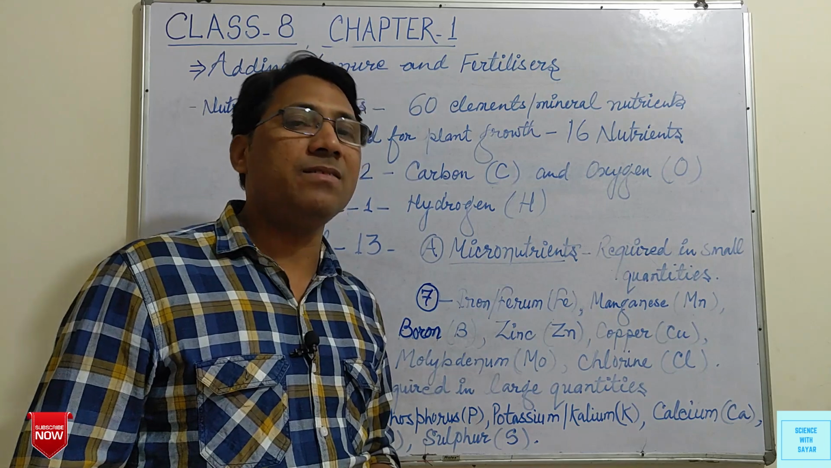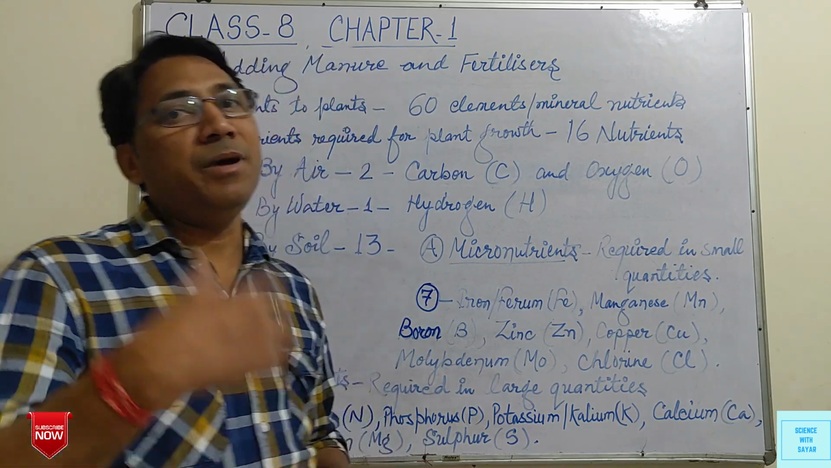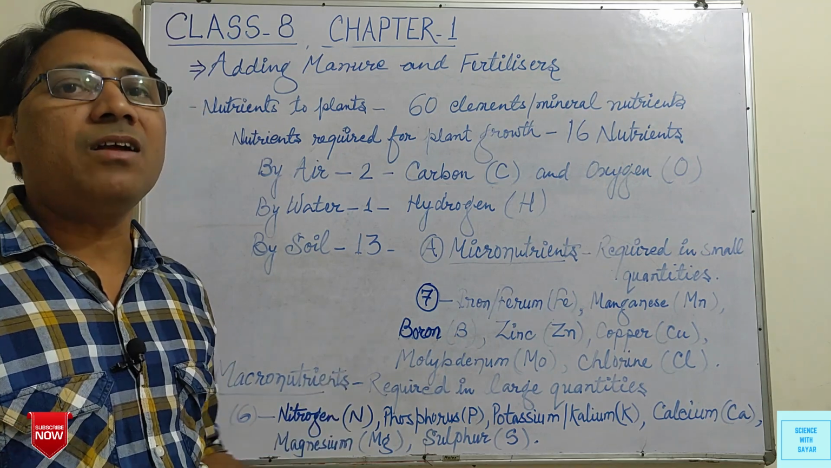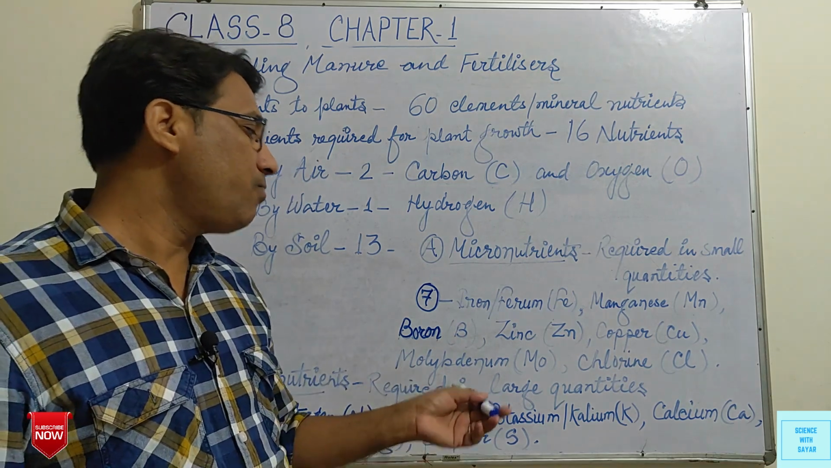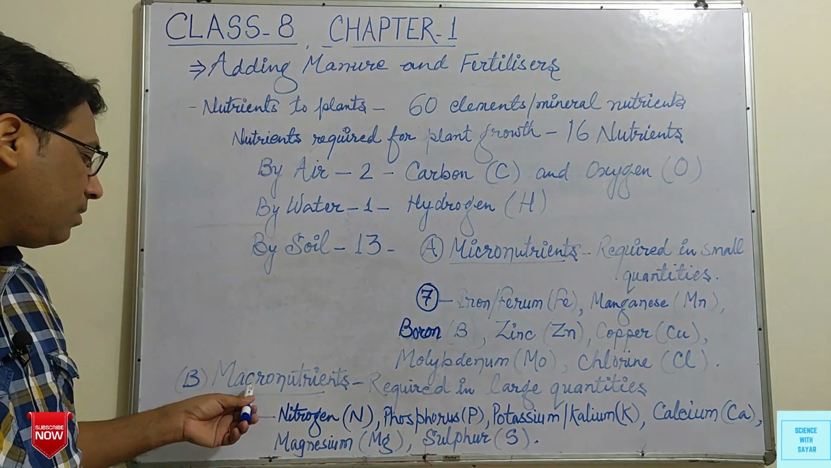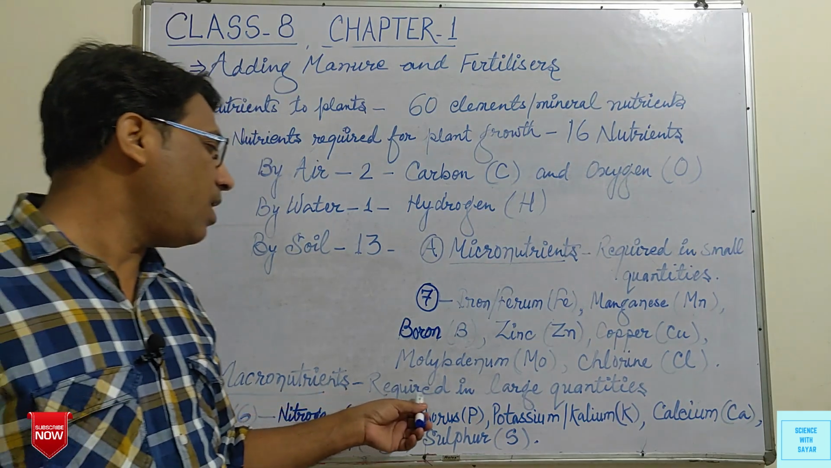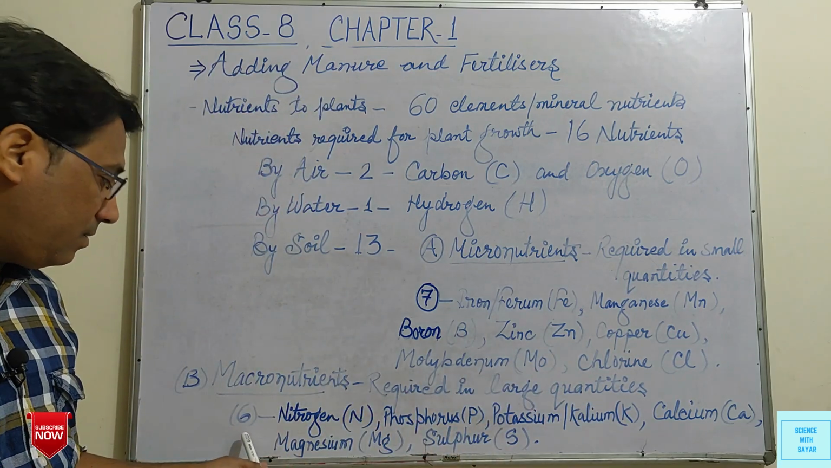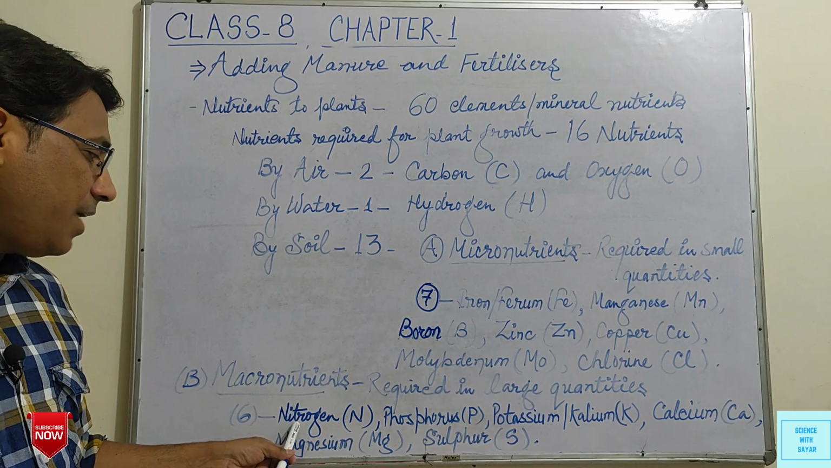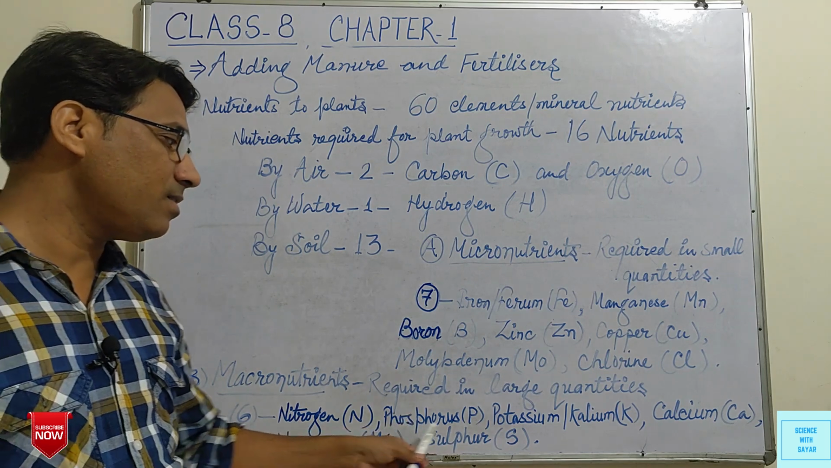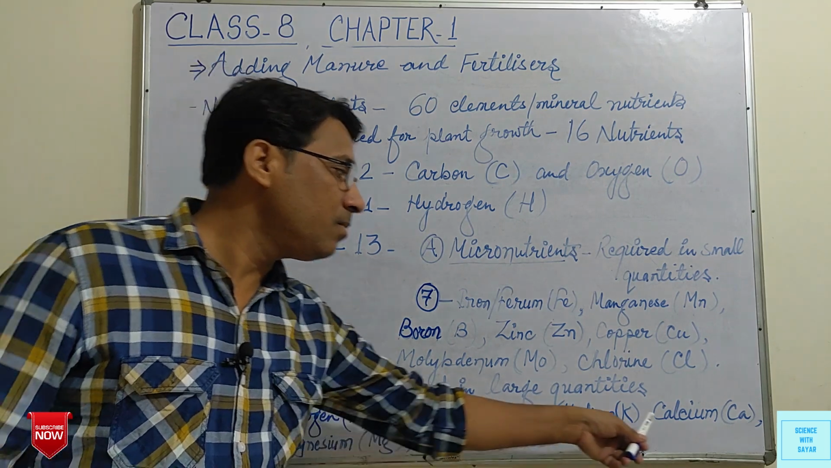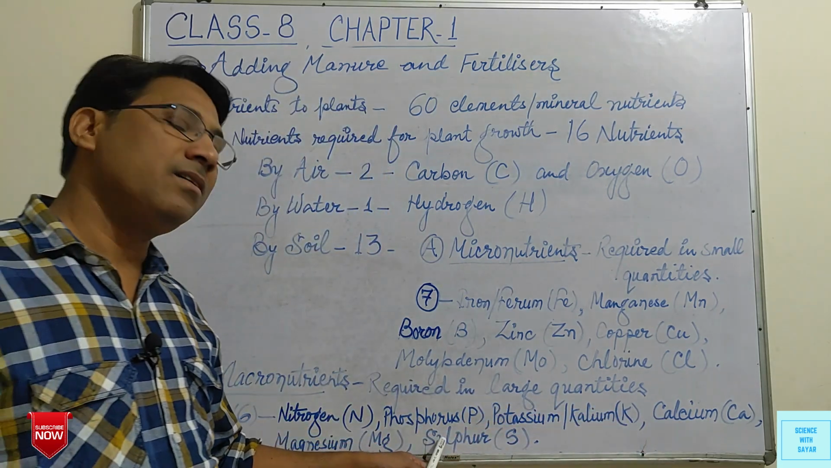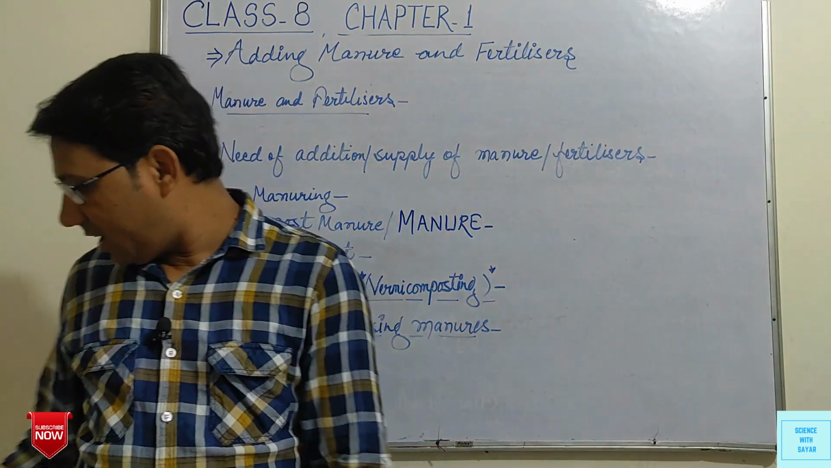The remaining 6 nutrients are known as macronutrients. Those are required in large quantity. These are nitrogen, phosphorus, potassium, calcium, magnesium and sulfur.